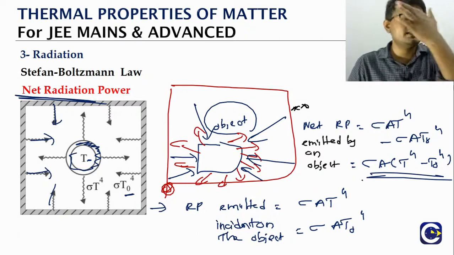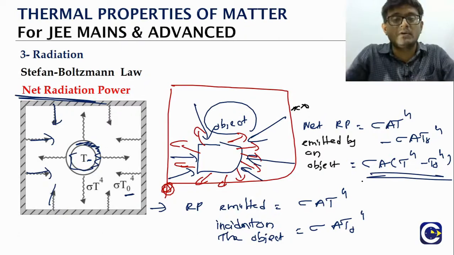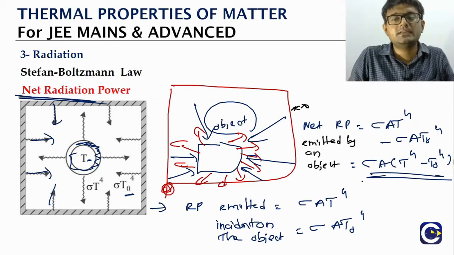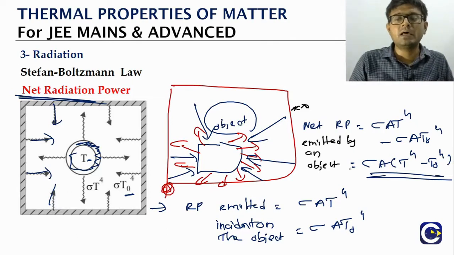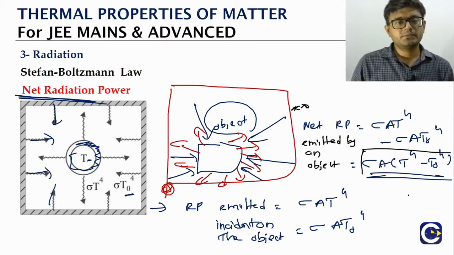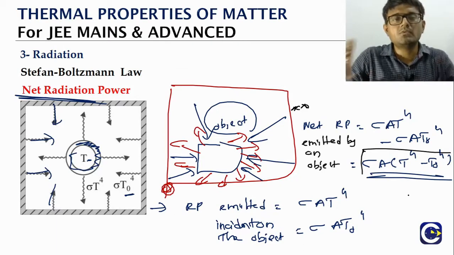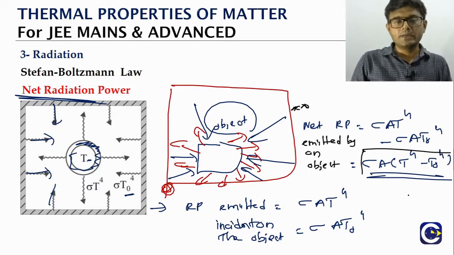So why are we saying it is a simple formula? Because we are assuming that the surrounding is all uniform. That is the reason why we are saying it is a simple formula. What is the final formula? Sigma A into T power 4 minus T naught power 4. So this is one more extension to the Stephen-Boltzmann law.